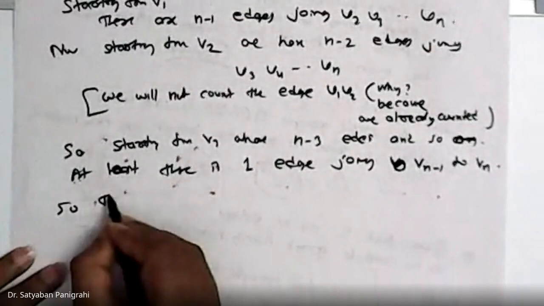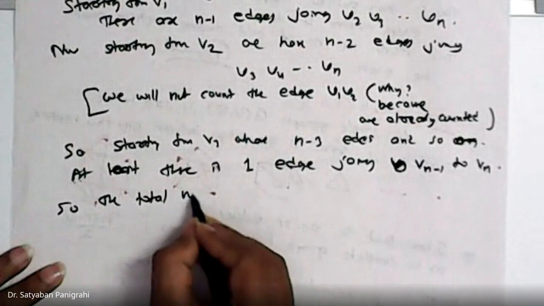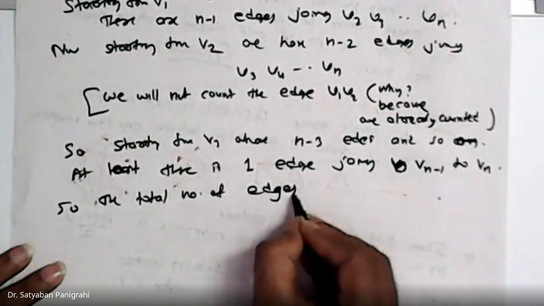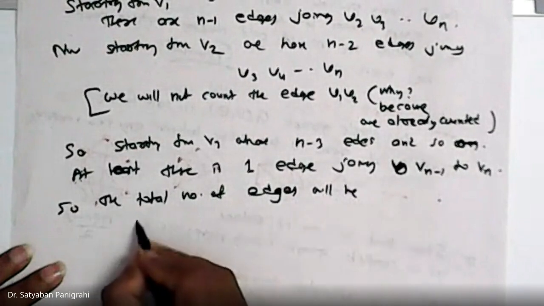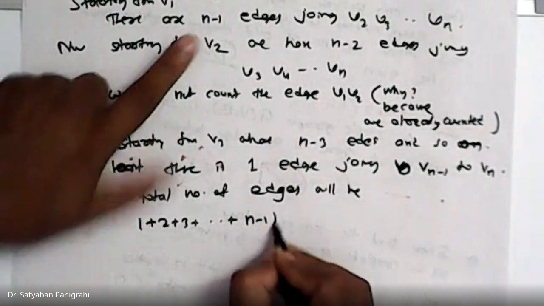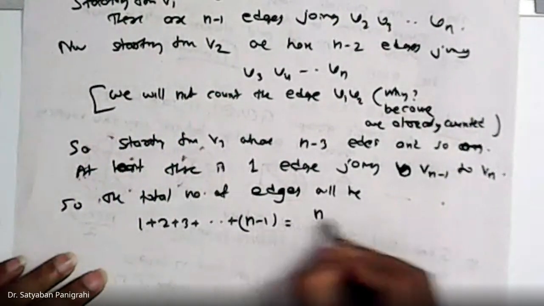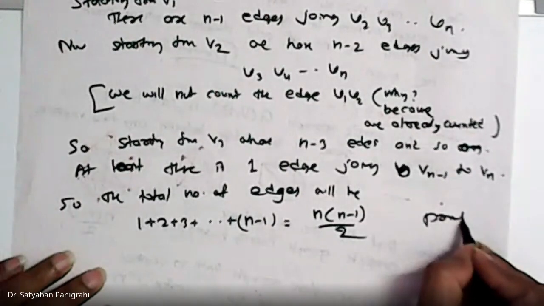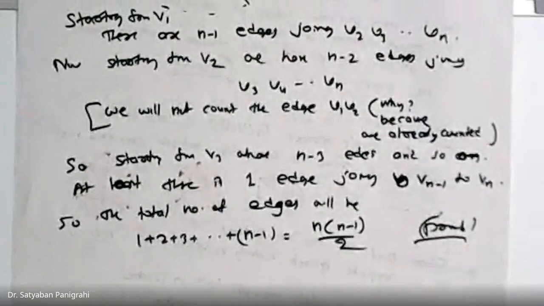So the total number of edges will be 1 plus 2 plus 3 plus up to n minus 1. Now we know the formula, that is equal to n into n minus 1 divided by 2. So a complete graph with n vertices has n into n minus 1 by 2 edges.